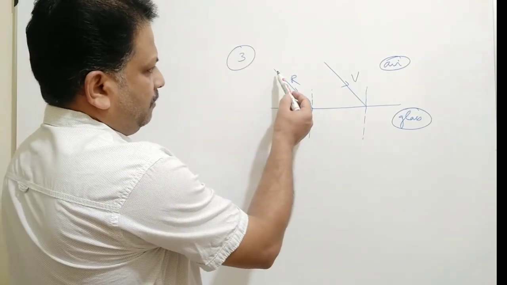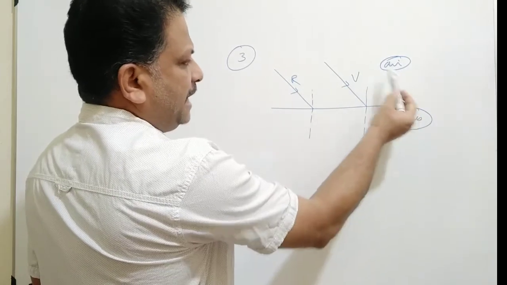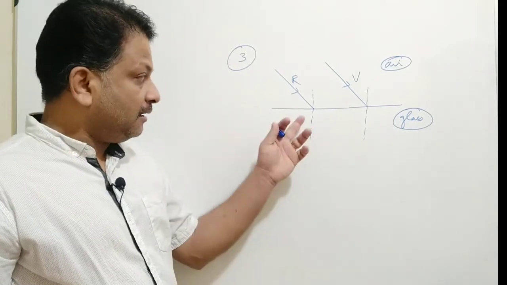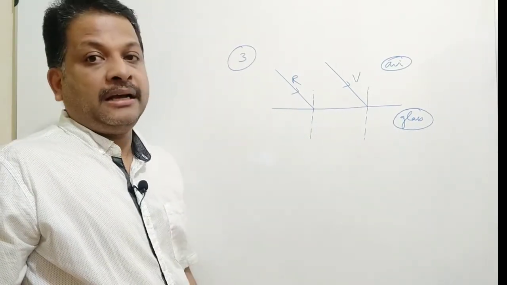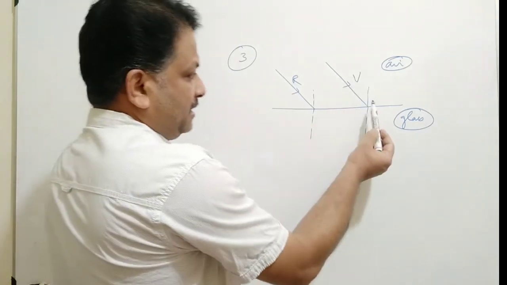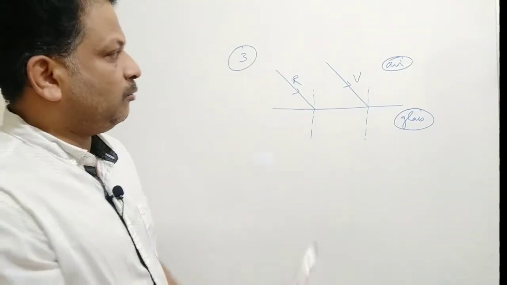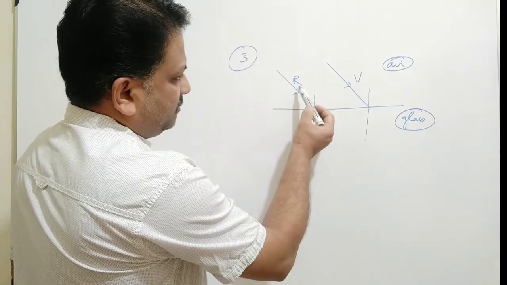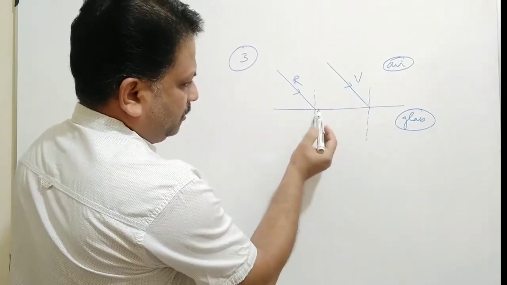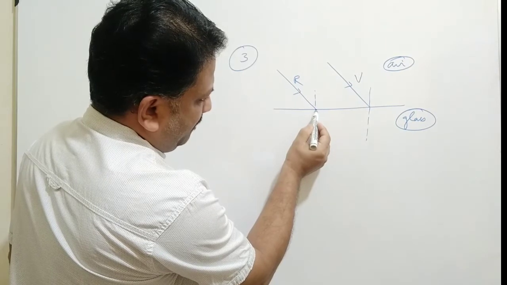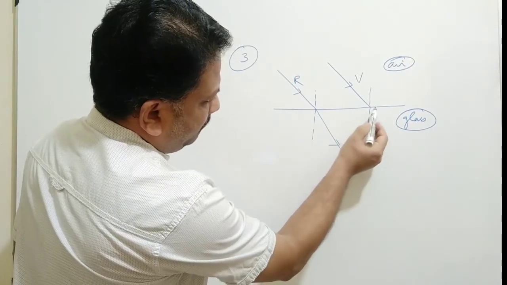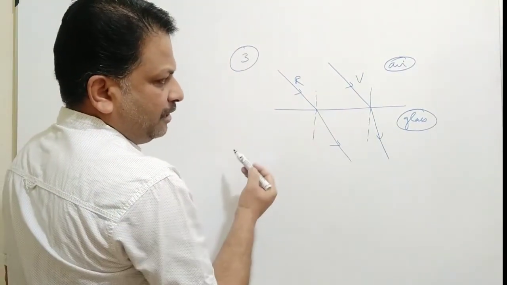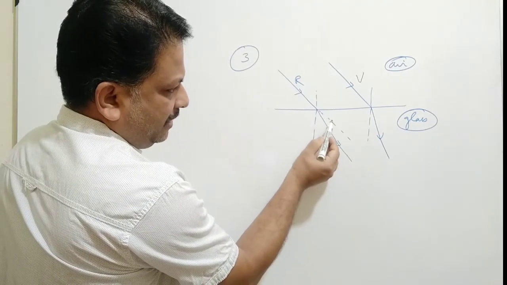So when the rays of red and violet are traveling through the air, they are traveling with the same speed, but when entering into the glass or any other medium, their speed changes. So red travels with the maximum speed, so the deviation will be minimum, and for violet the deviation will be maximum, because violet travels with the least speed. So our question is whether these rays of light are parallel or not. So let us see. For red light the deviation will be minimum, okay, and for violet the deviation will be maximum.